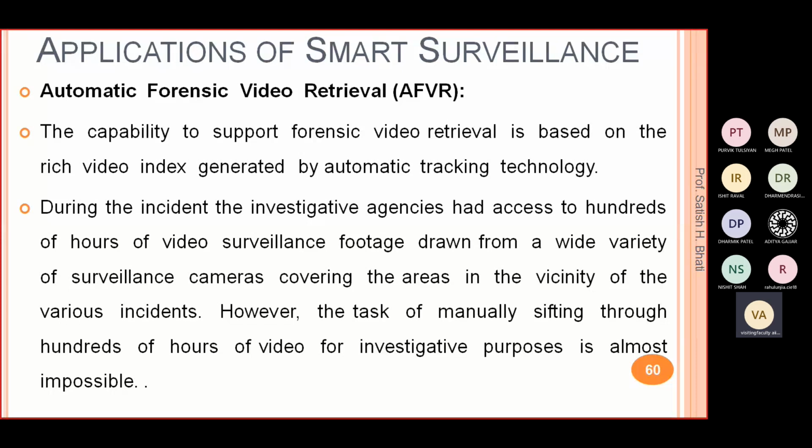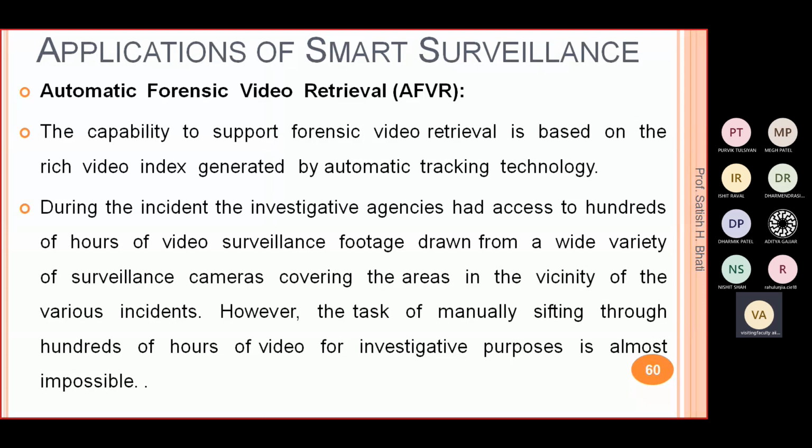Manually sifting through hundreds of hours of video for investigation is almost impossible, so we need to develop such an automatic forensic video retrieval system, in which you enter the description and it gives you the output.